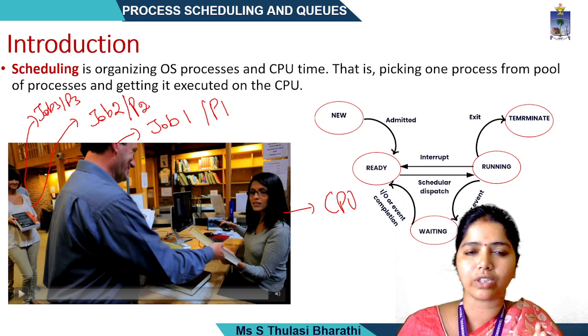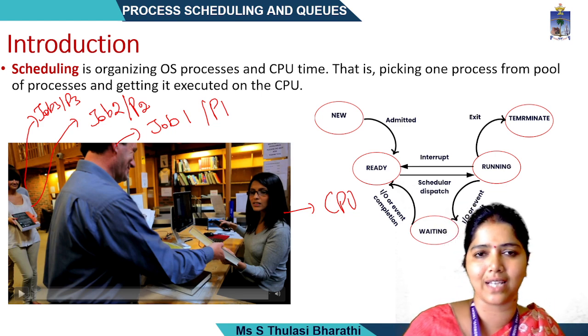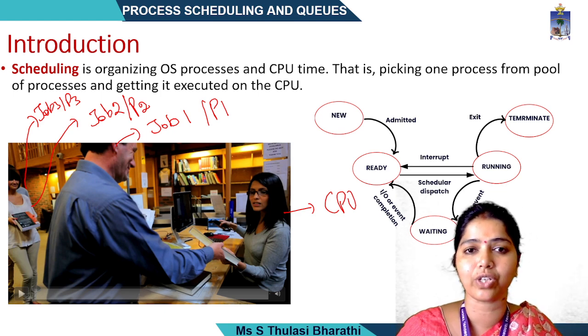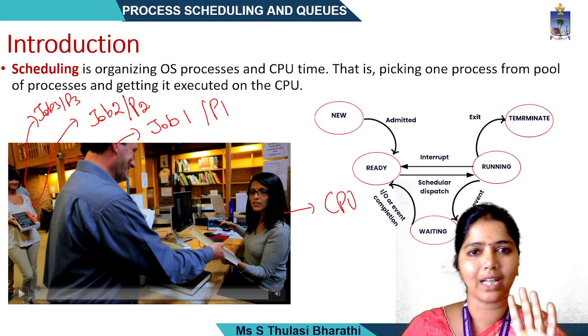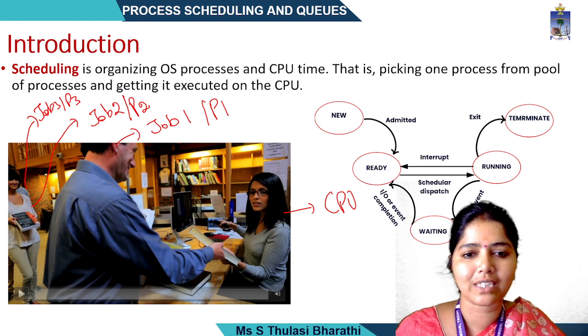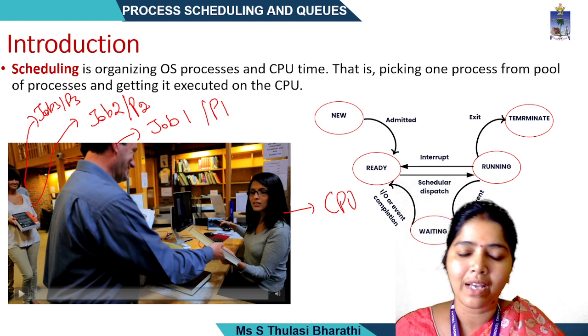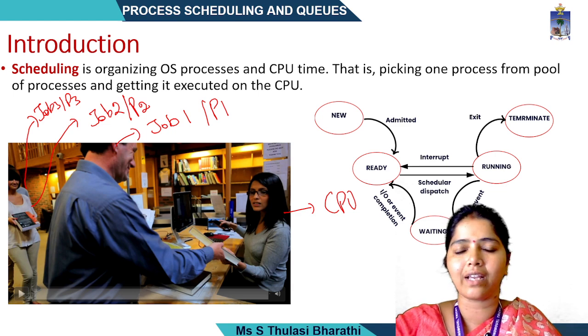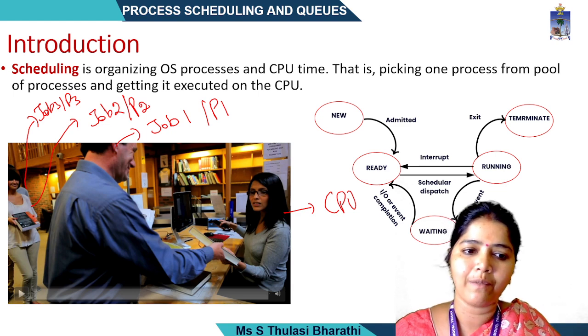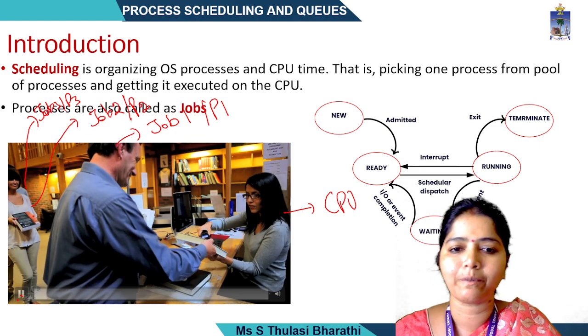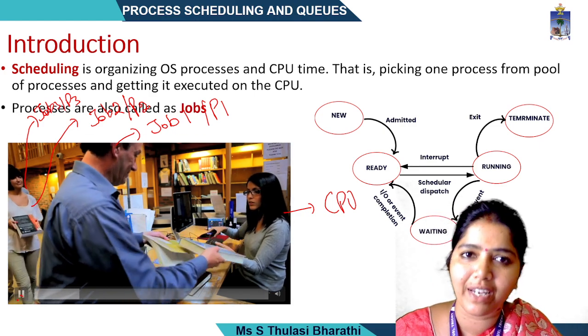This is the process assigned to each one, and the CPU does the execution, scanning that book. The process comes in, the CPU is allotted for that particular time, and the librarian scans the book and lets the person go outside. While this person is being served, the other persons wait in the queue.